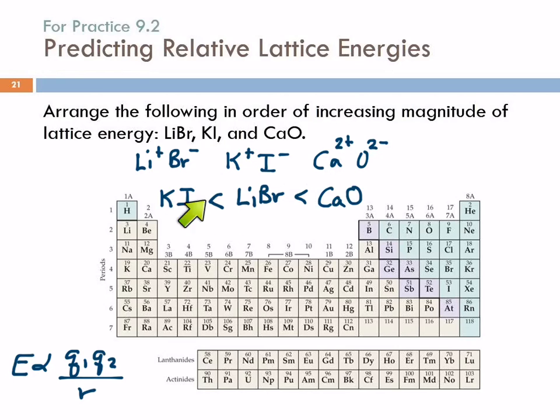And then comparing these two, we're going to look at size. Now, if they gave you lithium iodide and potassium bromide, where one ion is bigger and one ion is smaller, then things get ugly. But I won't do that to you. Any questions?